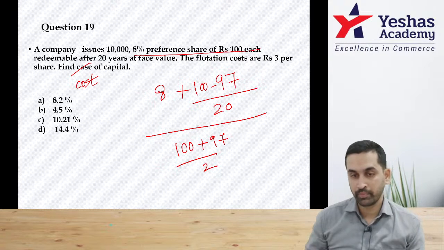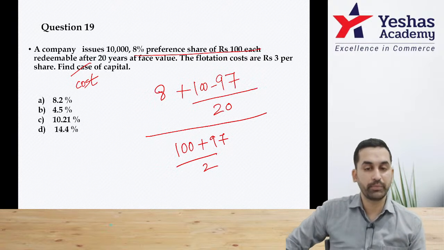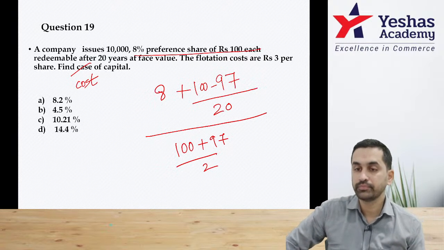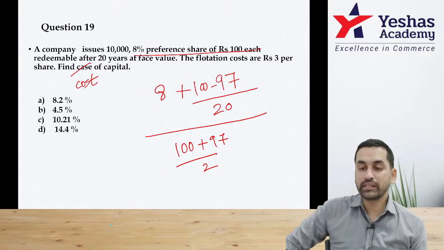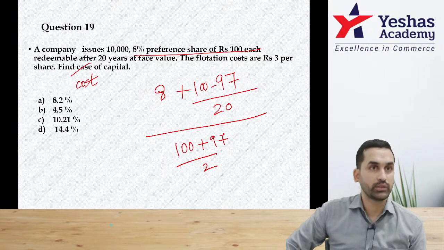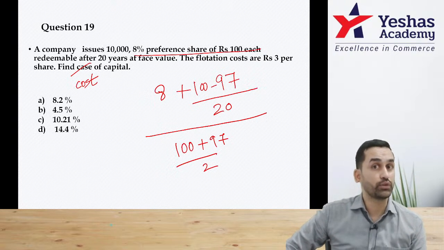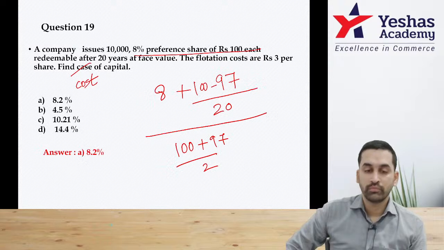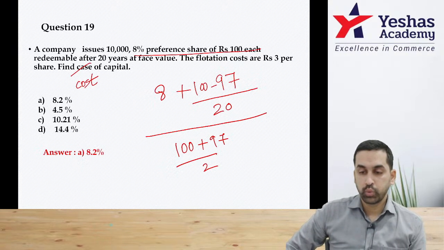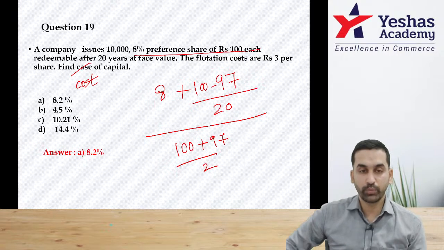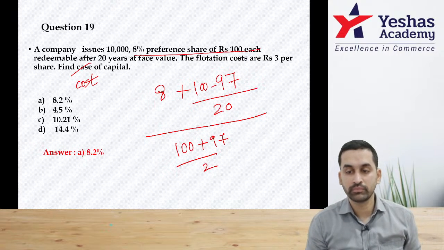Yes, who can send me the answer first? Don't do 1 minus t. It's a preference share. There is no tax saving. It's not debenture. It's not bond. Many are saying option A, 8.2%. Can we take that? Yeah. Good.